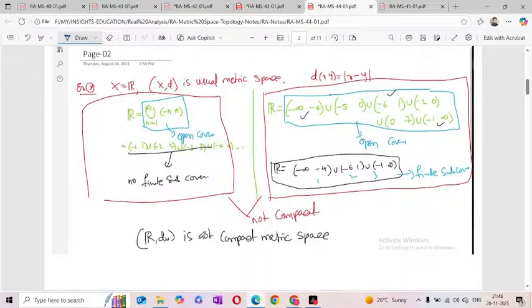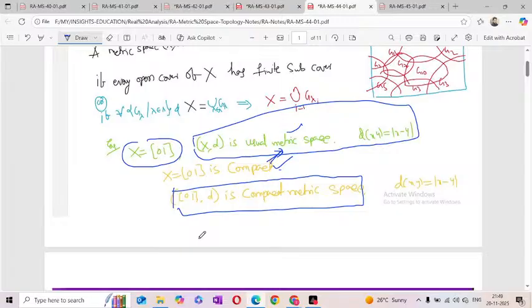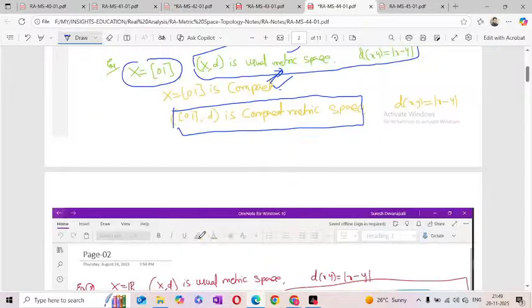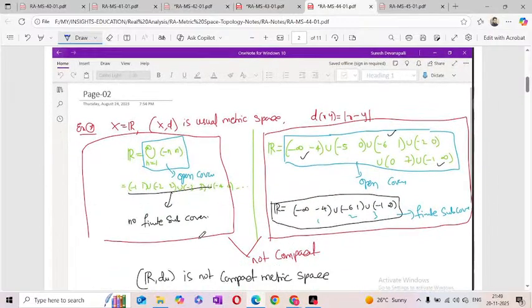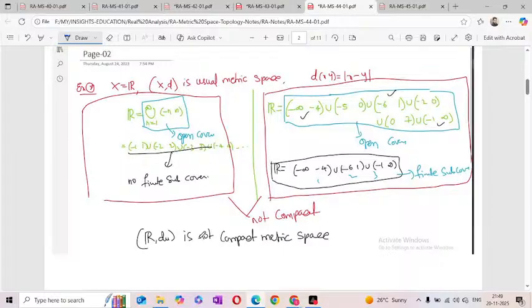Now we'll check here. Previously we took X equal to the closed interval 0, 1. Now that is compact. Now in place of X I am taking the real numbers. Is it a compact metric space under the usual metric? Now we'll check. Here I am taking two examples. The first example, I am taking the open cover, the union of n equal to 1 to infinity of minus n to plus n. This is an open cover. Here we don't have a finite subcover.